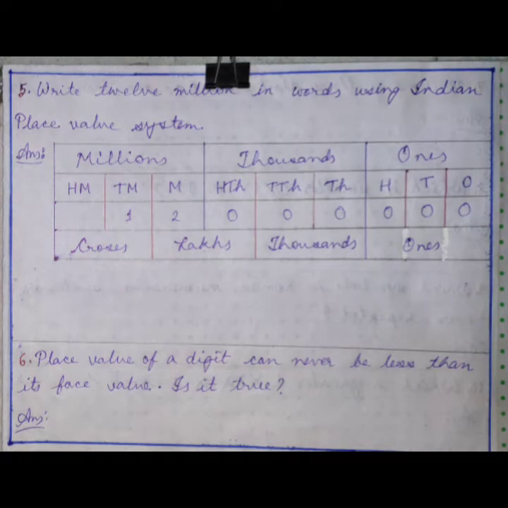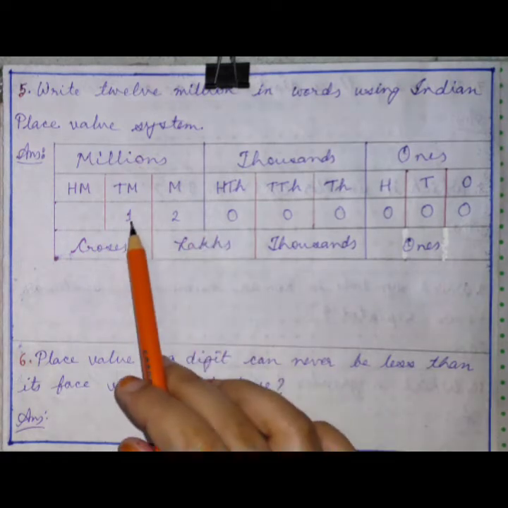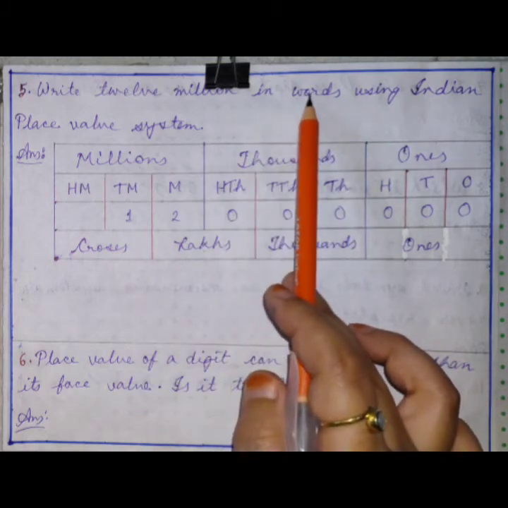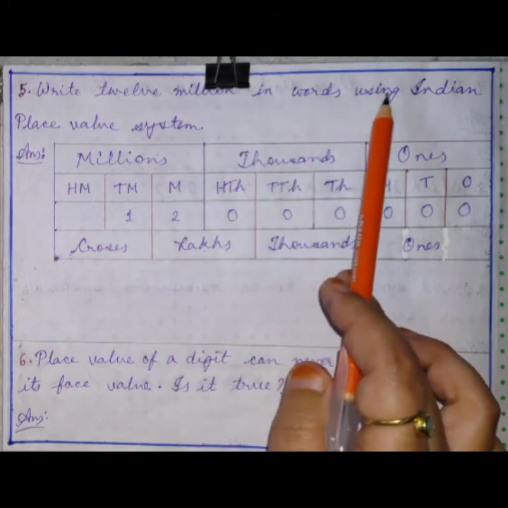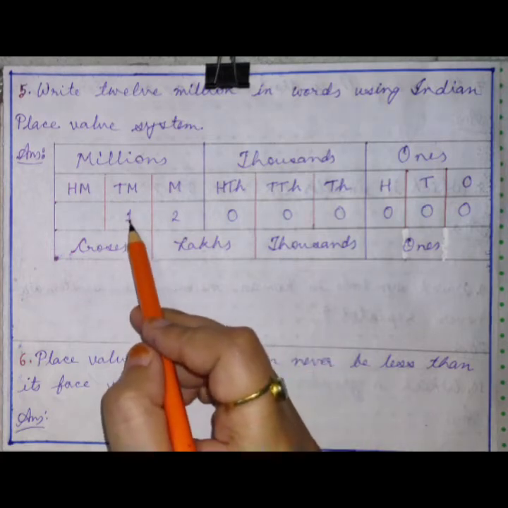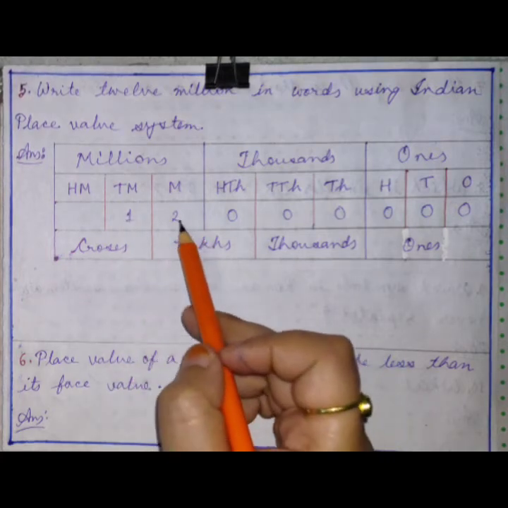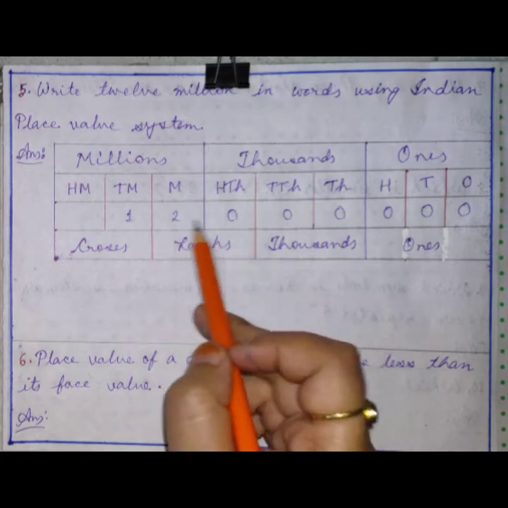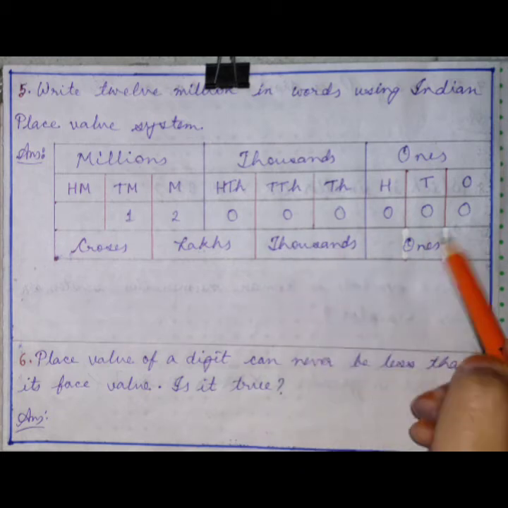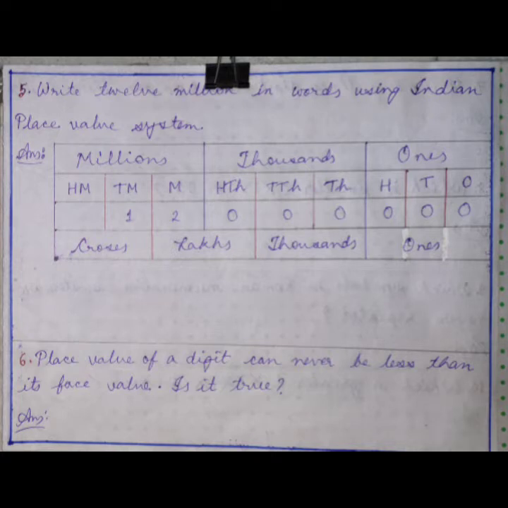Here we have put the number, right? Okay, then the next step is what? You have to write in words using the Indian place value system. Okay, for this one, what you have to see? Here 1 is in the crores place, right? This 2 and 0 are in the lakhs place. Here 0 is in the thousands place, and here also all are zeros. Okay, so how do you have to write?